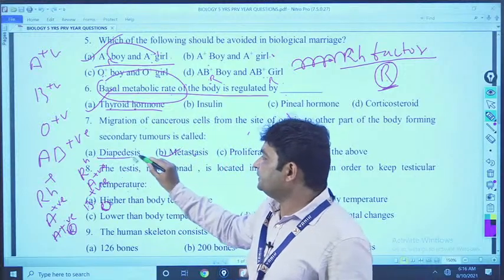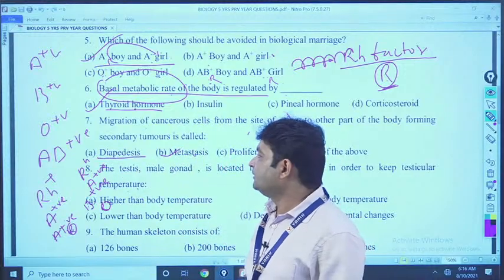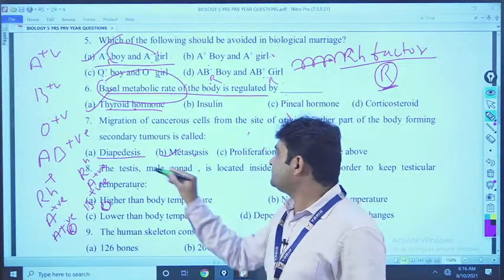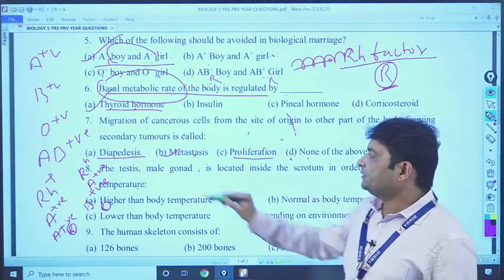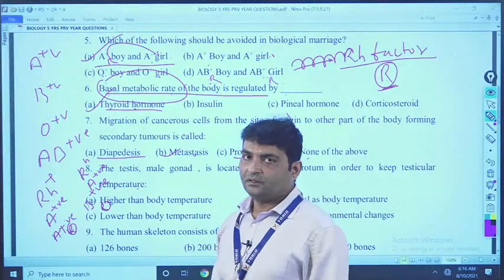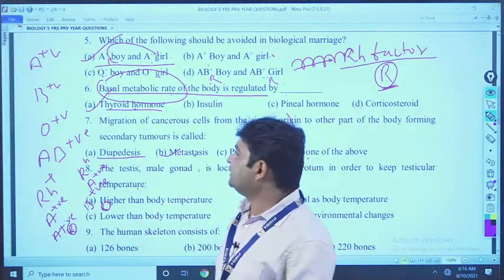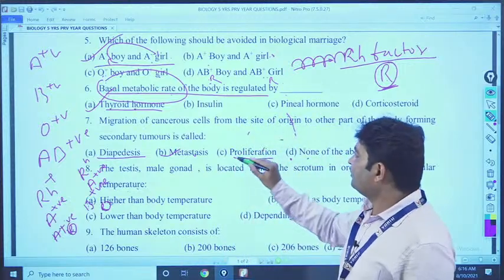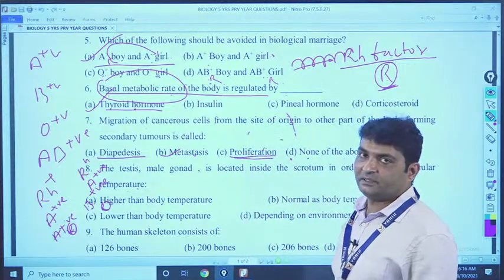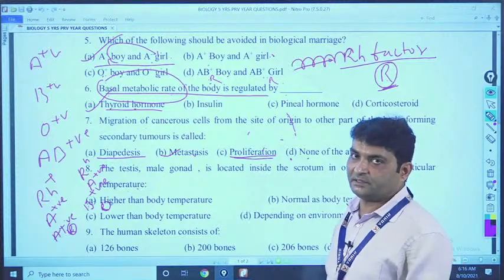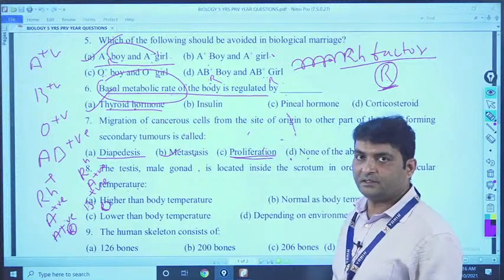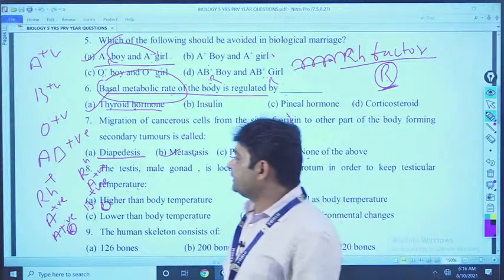Option A is diapedesis and proliferation. See, diapedesis means movement of the blood cells through the capillary wall. Proliferation means increase in the number of cells. Clear? Now next question.